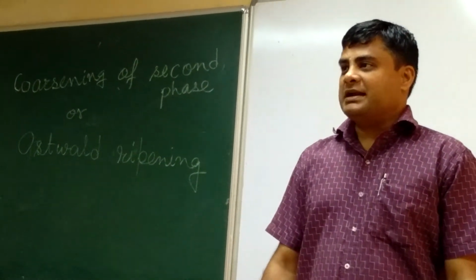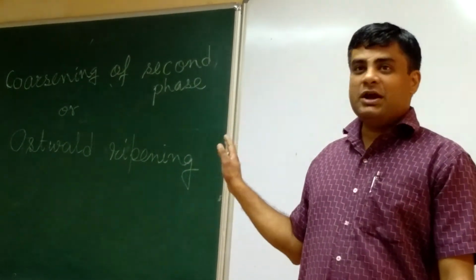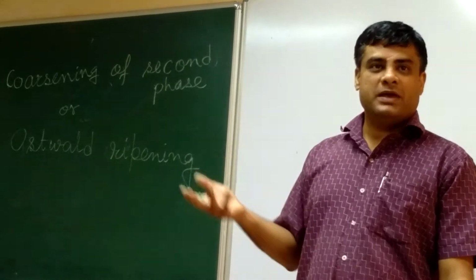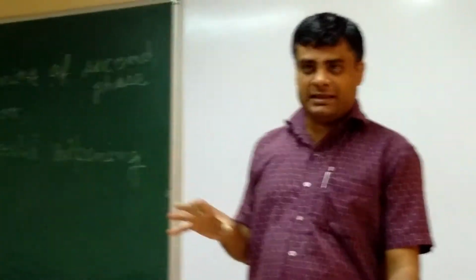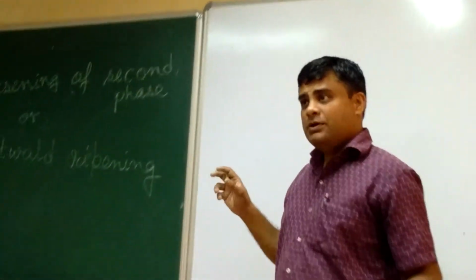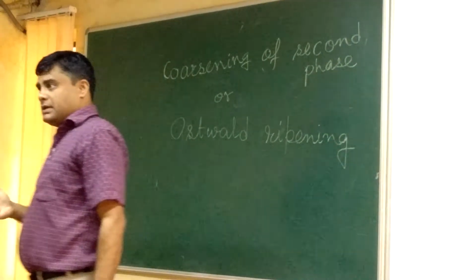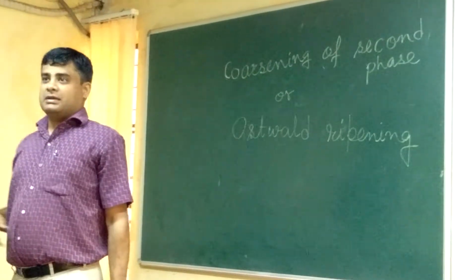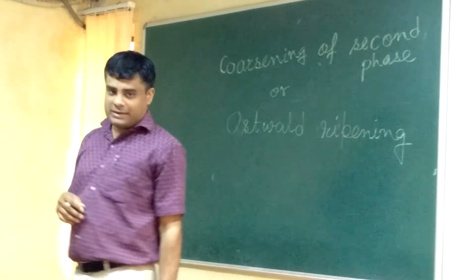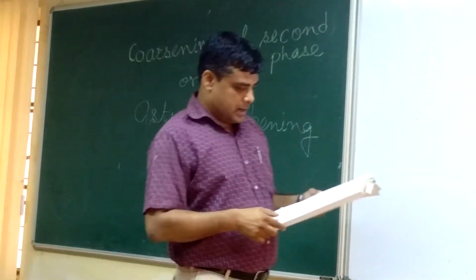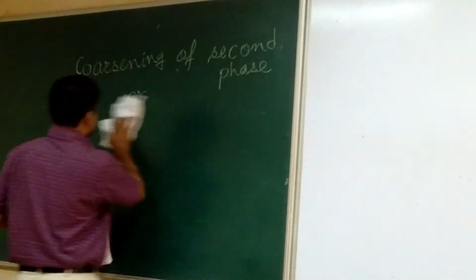So what we started discussing was coarsening of second phase particles in a two-phase matrix. We were not discussing coarsening of grains. We were discussing, in a two-phase or multi-phase system, coarsening of the precipitate phases, which is also called Ostwald ripening.